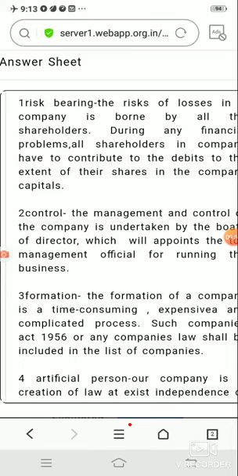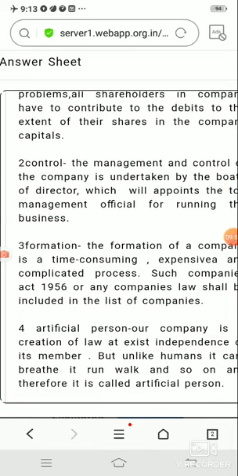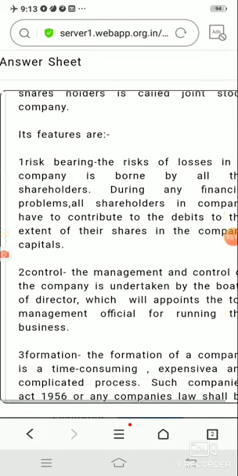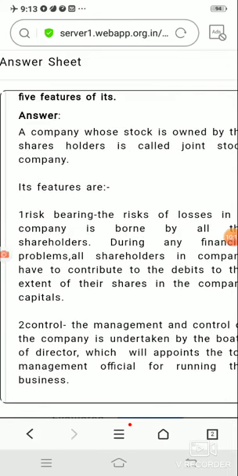The shareholders are not allowed to participate in the day-to-day activity of the business. So the complete control is in the hands of the board of directors, and the owners of the company are shareholders.